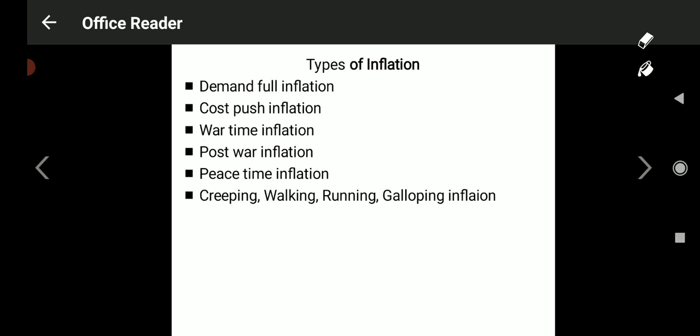Inflation appears in the economy because of an increase in the demand for inputs like land, labor, capital and organization. When the demand for these factors of production goes on increasing, producers are paying more to gather all these resources, and automatically they are increasing the price to recover their cost of production. To recover the cost of production, all producers automatically increase the price of the commodity in the market. If such is the situation, that is called demand pull inflation.